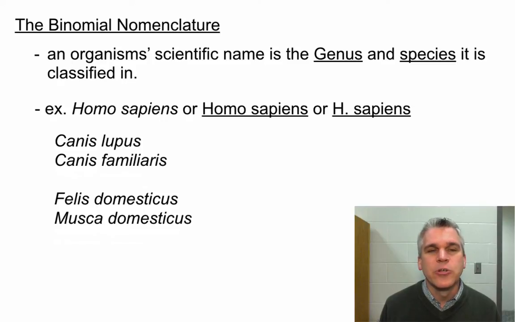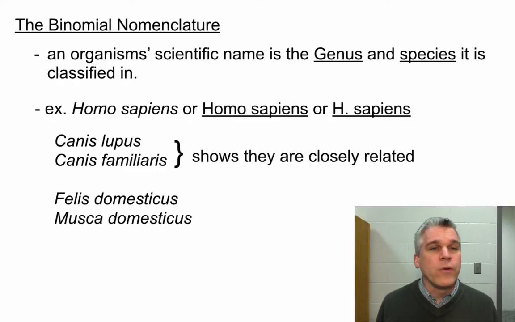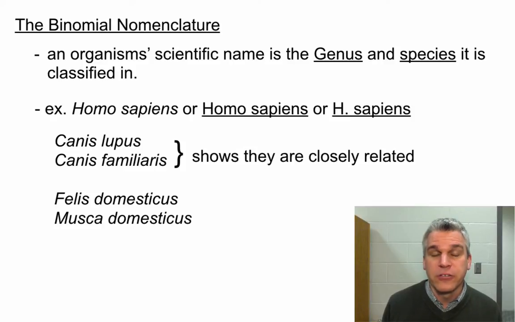Here we see Canis lupus and Canis familiaris. Do you know what any of these two things are? You're familiar with them. That's right, Canis lupus is a wolf. Canis familiaris is a regular old dog. Here's why we use two names. Because they have the same genus name, we know that they are very closely related to one another. And certainly dogs and wolves are closely related to each other.